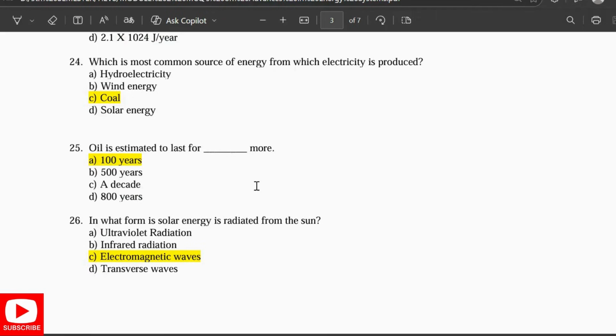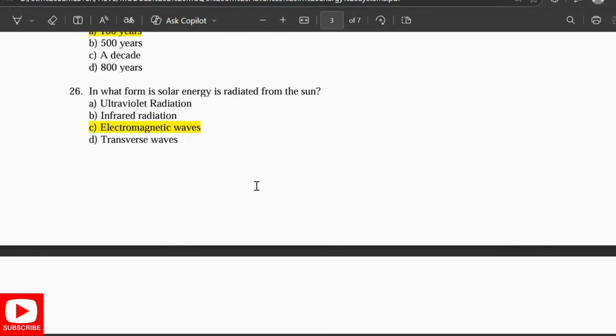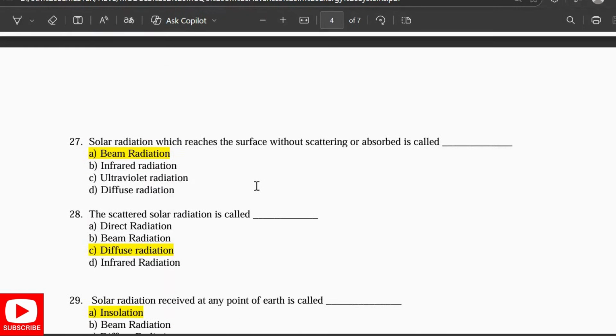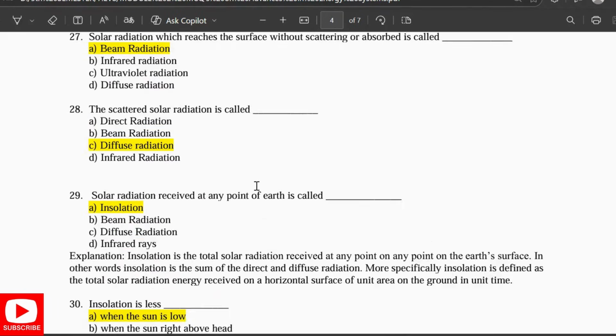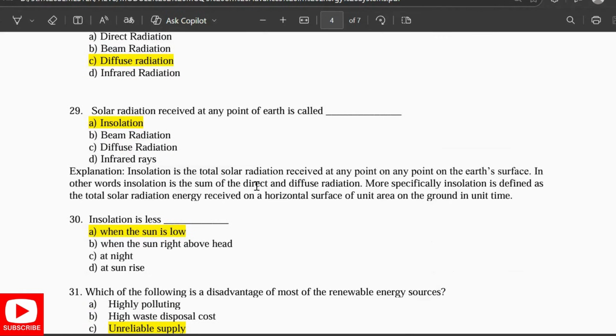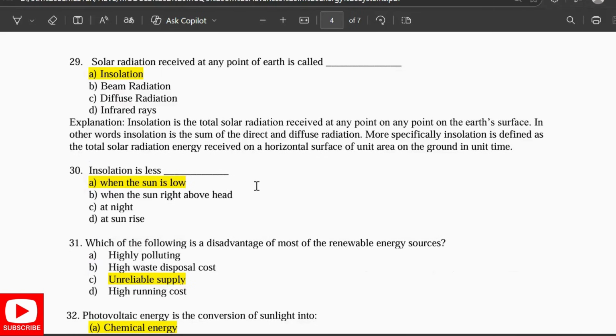In what form is the solar energy radiated from the sun? In electromagnetic waves. Solar radiation which reaches the surface without scattering or being absorbed is called beam radiation. The scattered solar radiation is called diffused radiation. Solar radiation received at a point of the earth is called insolation. Insolation is less when the sun is low.